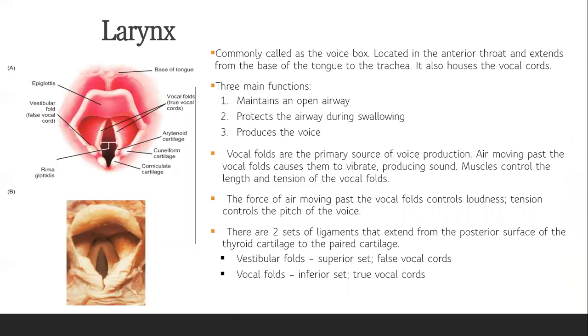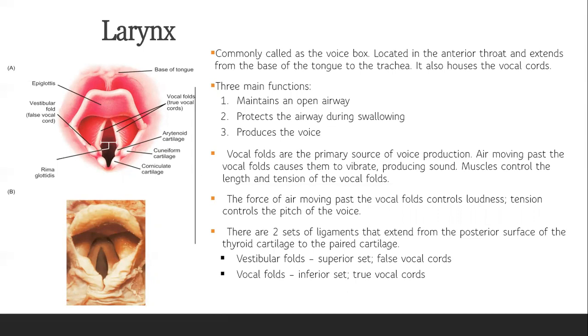Then we have our larynx, also known as our voice box. It is located anterior to the throat and extends from the base of the tongue, and it also houses our vocal cords. The three main functions of the larynx are to maintain an open airway, protect the airway during swallowing, and produce voice. The vocal folds located inside the larynx are the primary source of voice